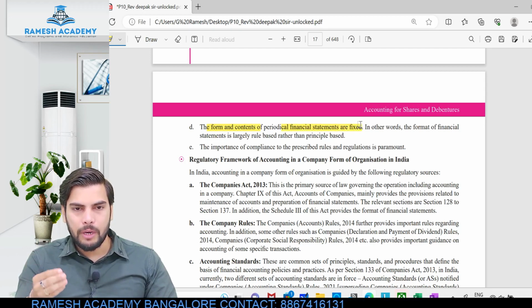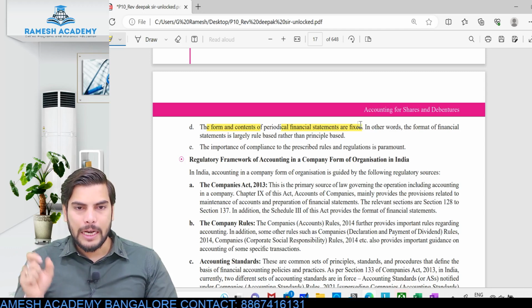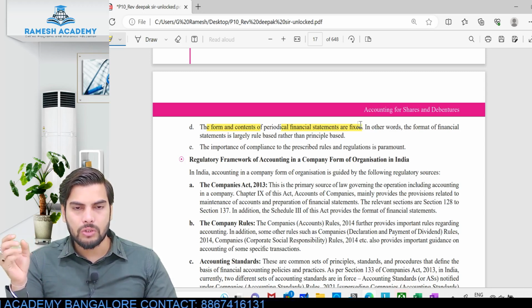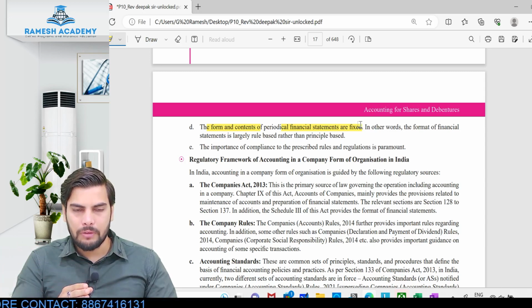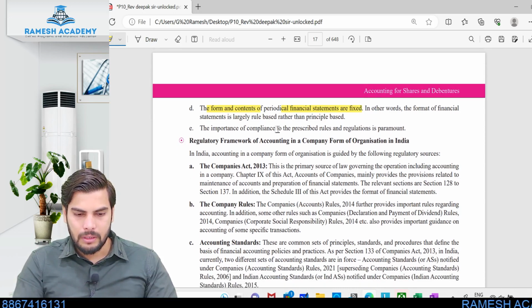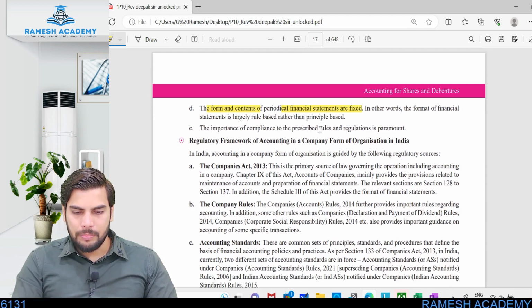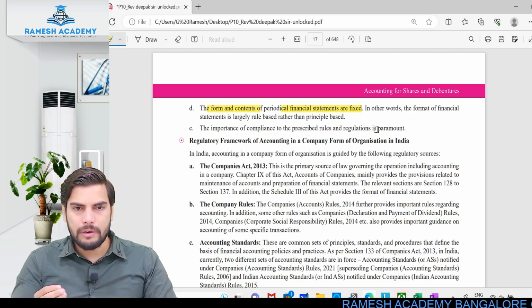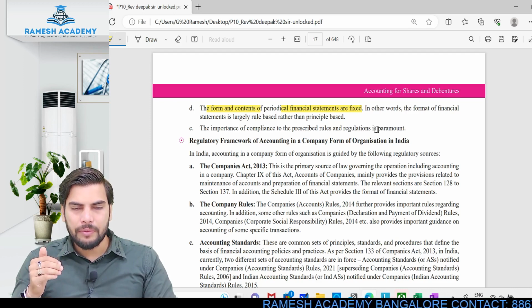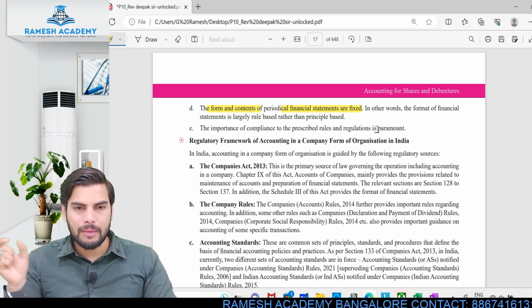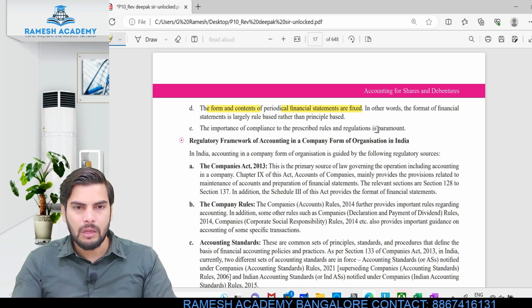When it comes to a company, you already know where it has been prescribed. It has been prescribed in Schedule 3. The way in which we are supposed to prepare the financial statements of companies is prescribed in Schedule 3. All the companies will prepare the financial statements in the same format prescribed by Schedule 3. Clear? The importance of compliance with the prescribed rules and regulations is paramount. We need to follow whatever rules and regulations have been prescribed. We have different accounting standards to follow, and a prescribed format for the financial statements.